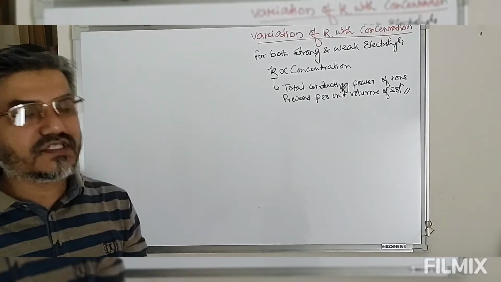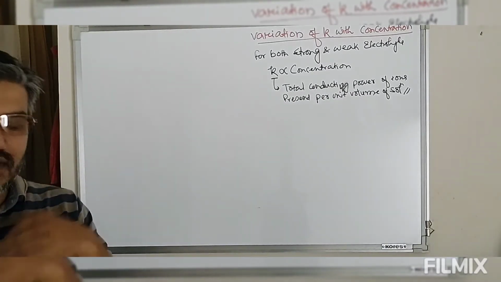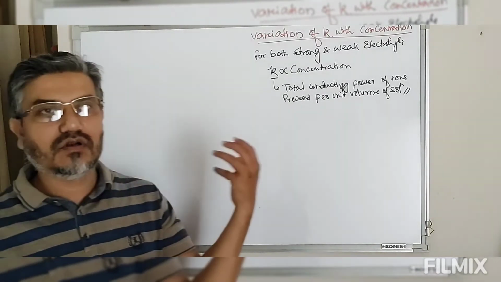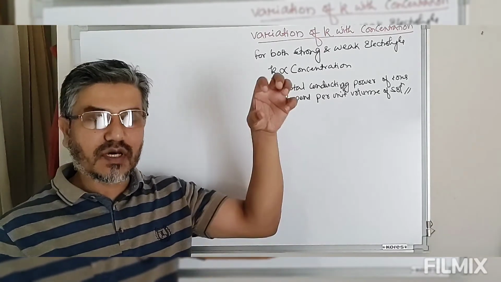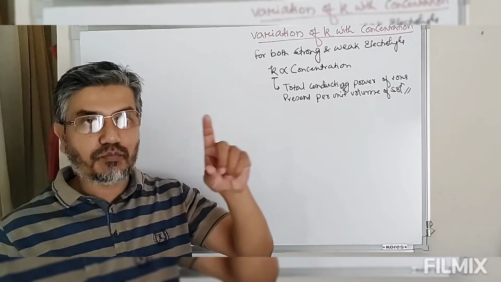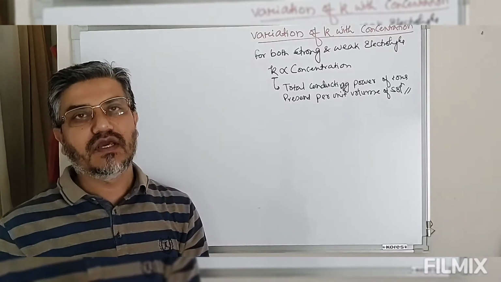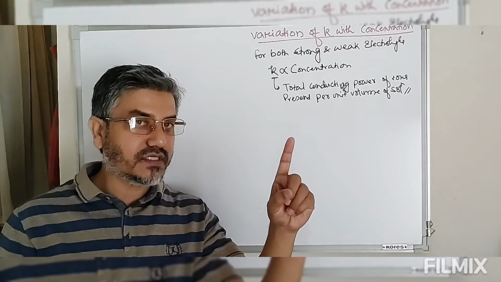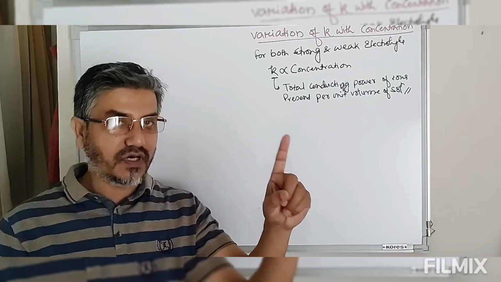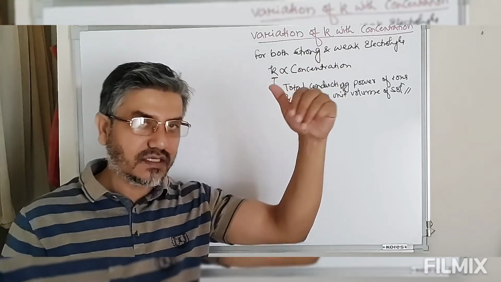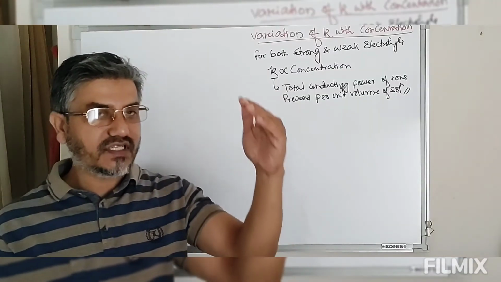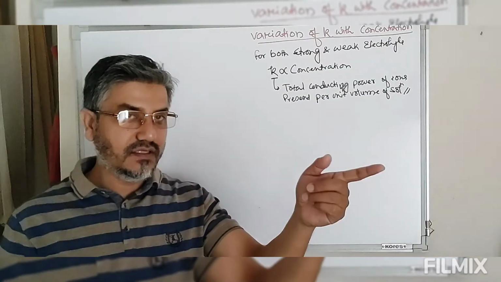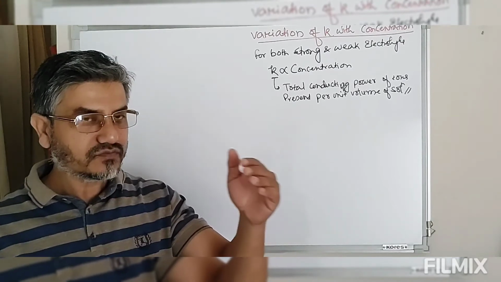So for both strong and weak electrolyte, whether the electrolyte is 100% dissociated or less than 100% dissociated, this kappa depends on the number of ions present per unit volume. So increase in concentration means the number of ions per unit volume will increase, and kappa will increase. Dilution means we are decreasing concentration by adding extra volume of solvent.